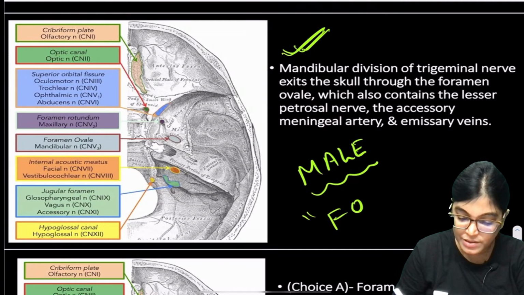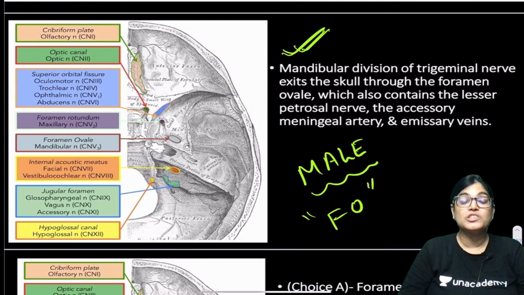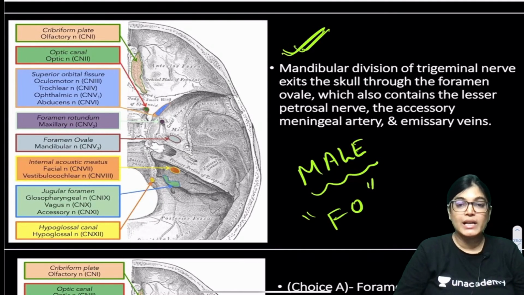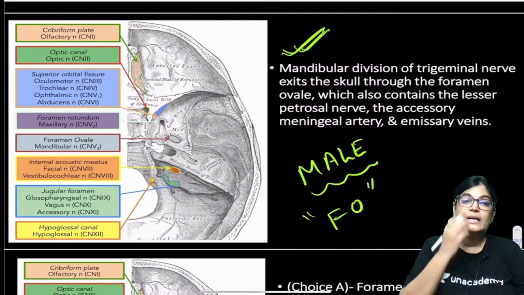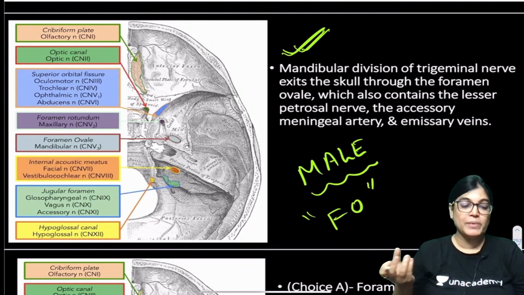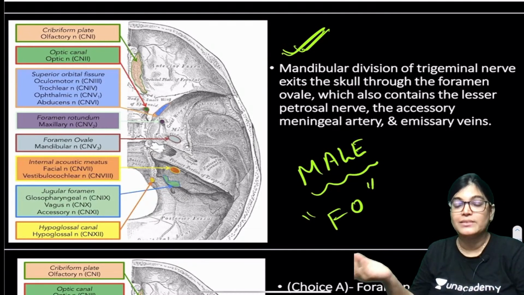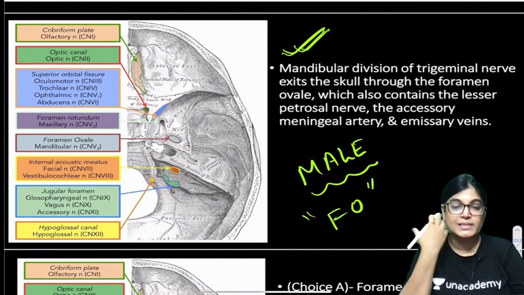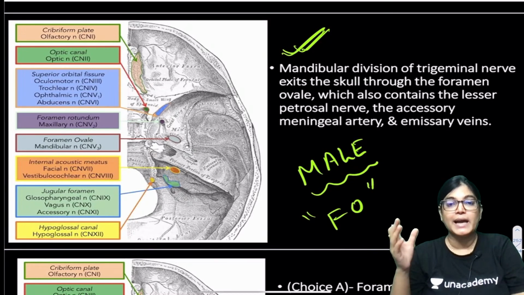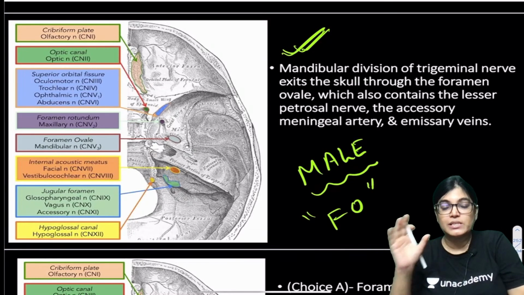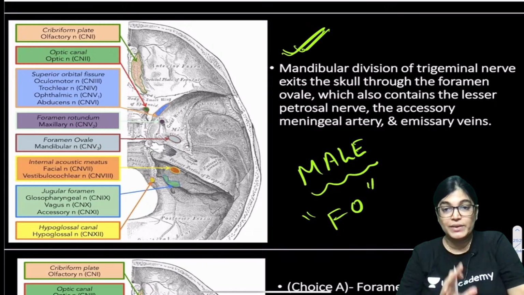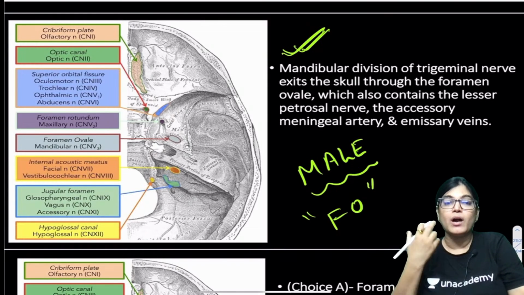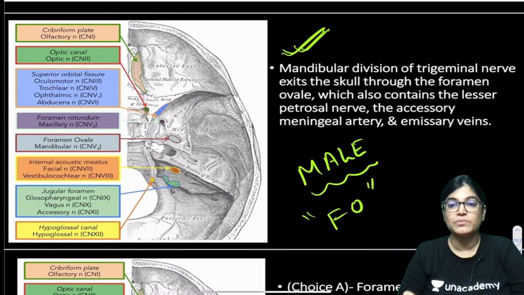The structures traversing the foramen ovale are the mandibular division, accessory meningeal artery, lesser petrosal nerve and emissary vein. If the mandibular nerve is injured, it will cause contralateral movement. It was not mentioned which side of the nerve is involved, only the muscles of mastication and deviation of the jaw, so we get the contralateral movement of the other side.